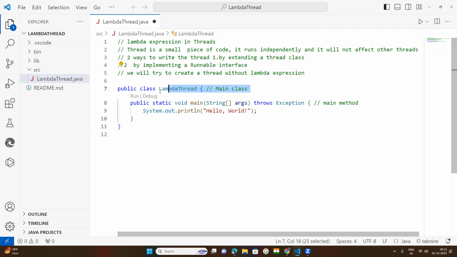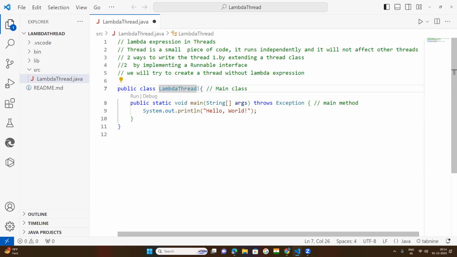This is our main class. I will take this class as the main class.